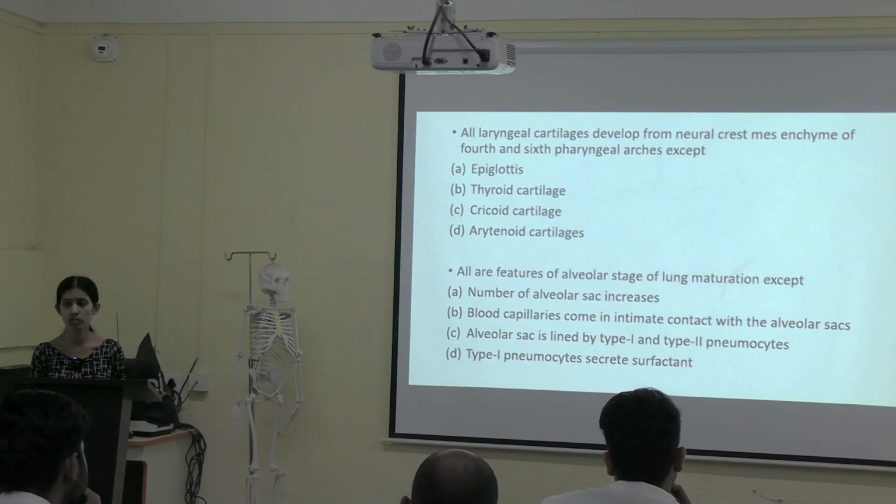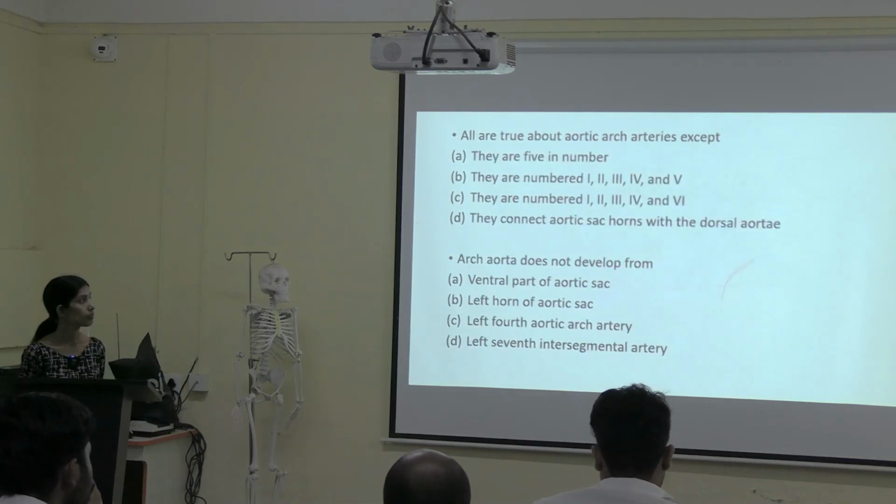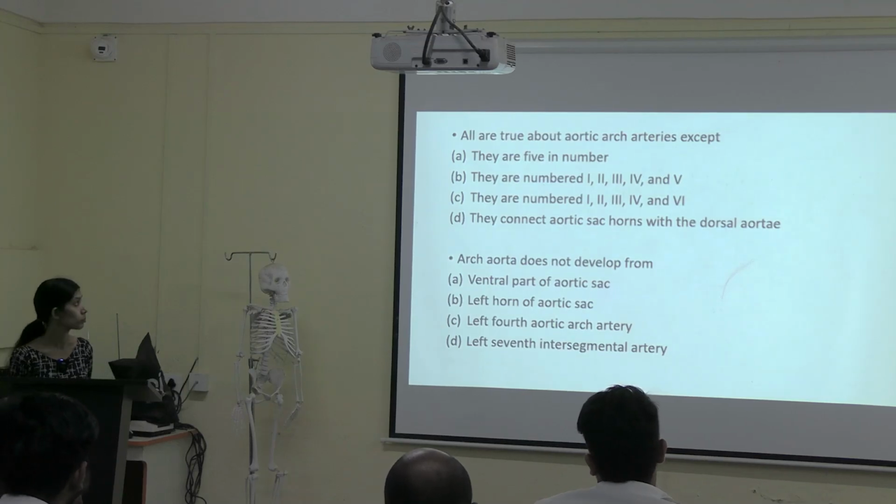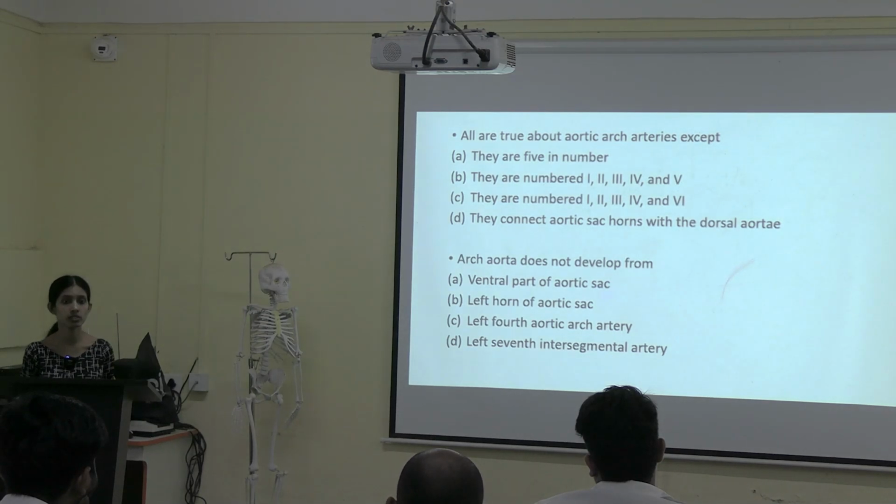Okay, any other answers? First one? Option B. All are true about aortic arch arteries except they are numbered as first, second, third, fourth and fifth. Okay, any other answers?